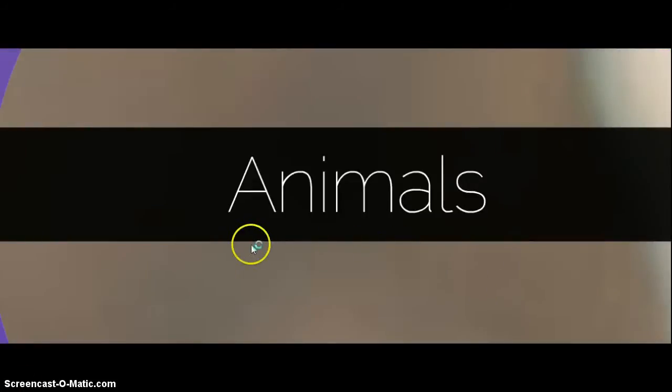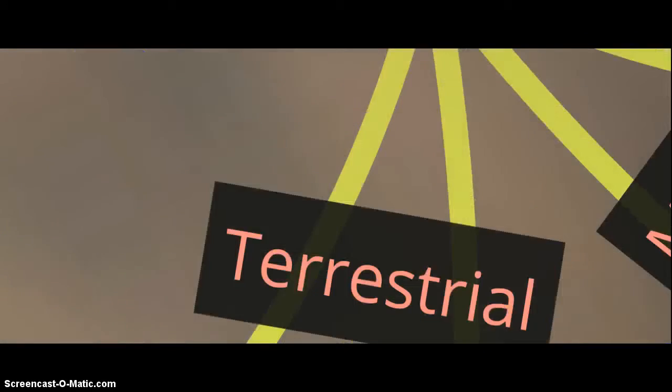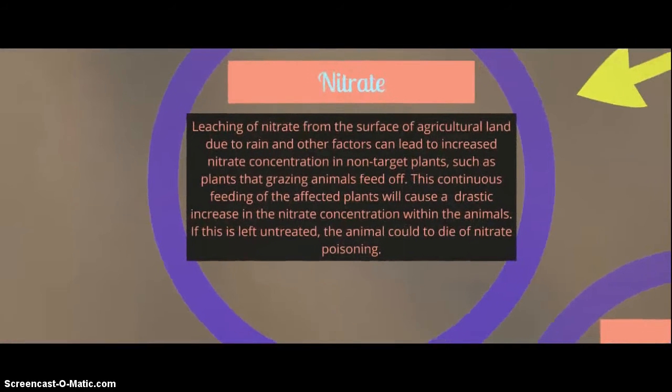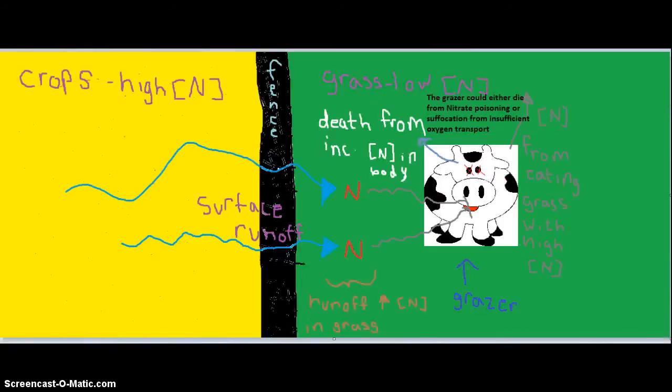Alright, so let's move on to how excess nitrogen is going to affect animals. Beginning with terrestrial animals, we're going to talk in terms of nitrate and also nitrite. I have a drawing here, so let's run through it. You have crops over here with a high nitrogen concentration, and grass over here with a low one. Let's see how nitrogen can get from over here to over here.